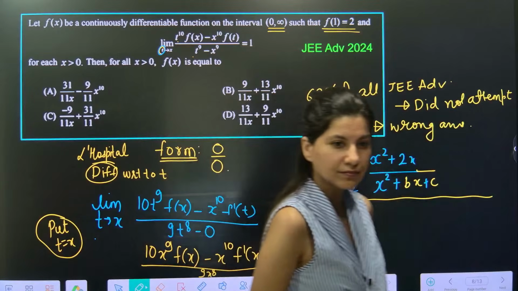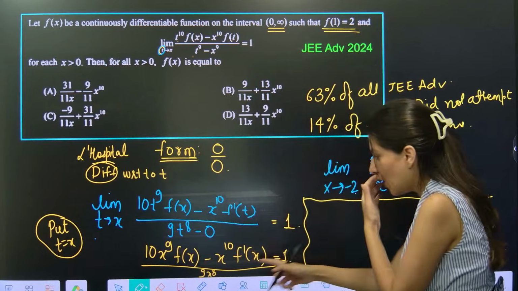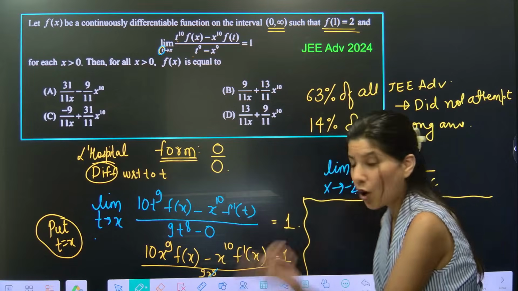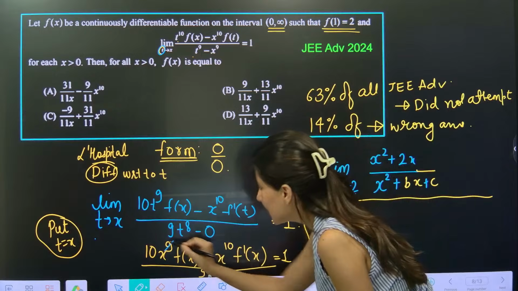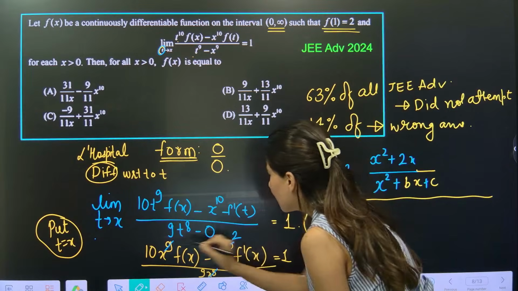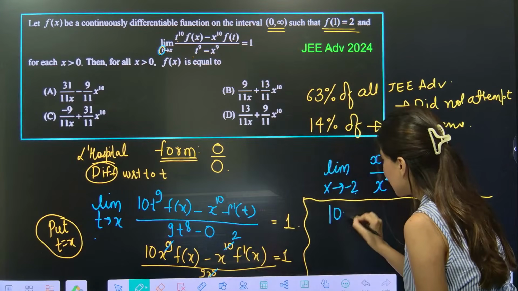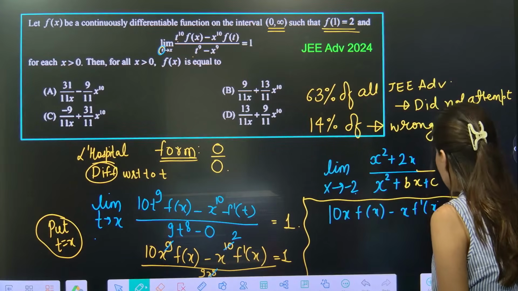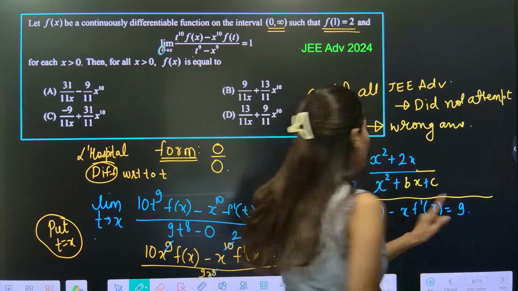Alright. Now, can you see that if you take x^8 common, x^8 will be gone, and this will be 2. So your answer will be what? 10x f(x) minus x f'(x) is equal to 9. This is what you are going to get.